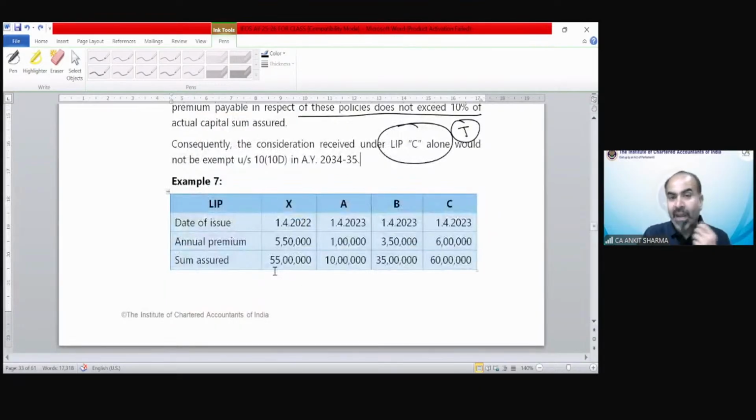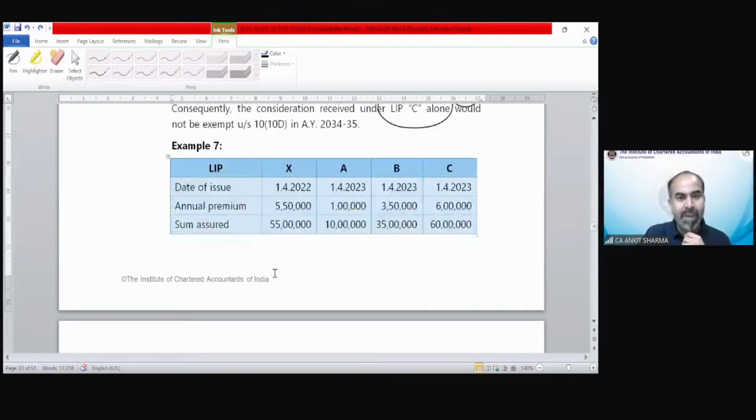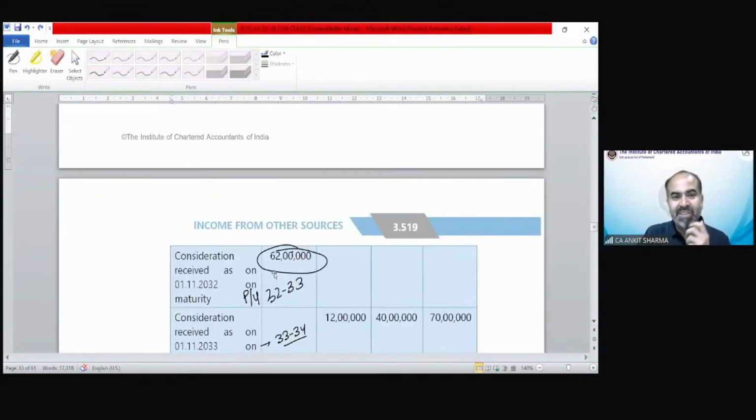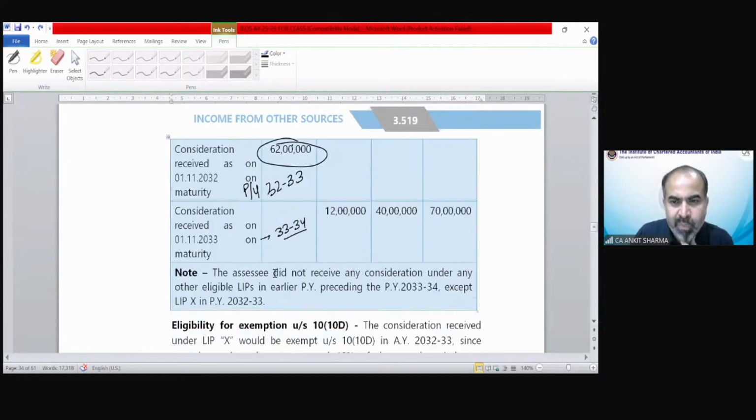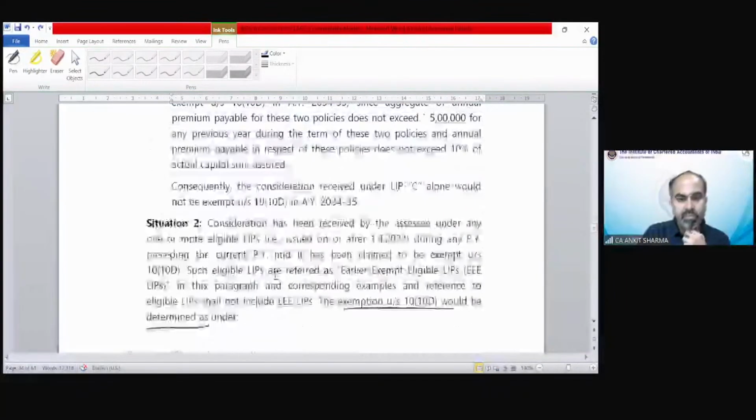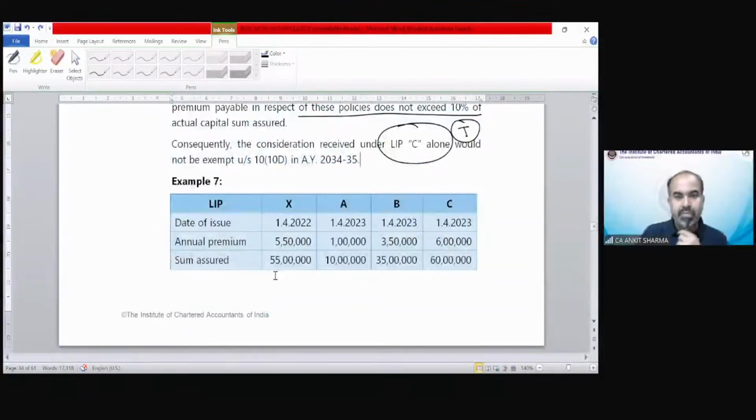Annual premium in front of you, sum assured in front of you, consideration received in 32-33 and 33-34. So I guess this is a time for a break. You can go through this example and try to solve it. When we are back after the break, we will discuss this example, students.